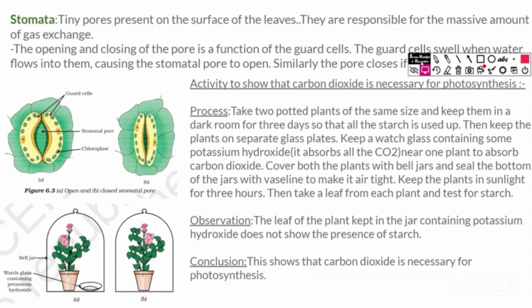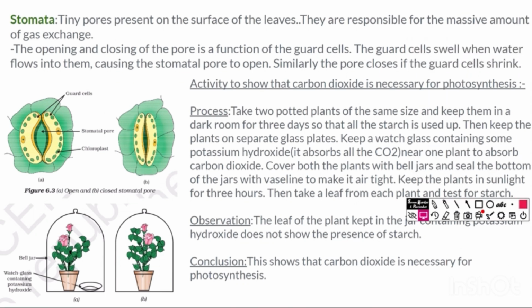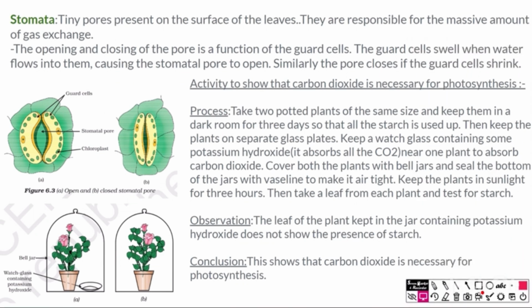Moving ahead to the next component, which is carbon dioxide. But before carbon dioxide, let's study stomata. How does the intake of carbon dioxide happen? At the lower surface of the leaf there are small tiny structures present, as you can see here. These structures are called the stomata. These tiny pores open and close when required, and by this, water, carbon dioxide or oxygen can move across the leaf.